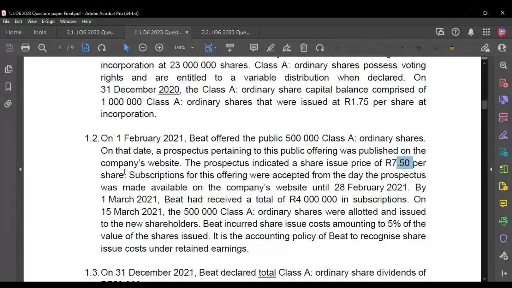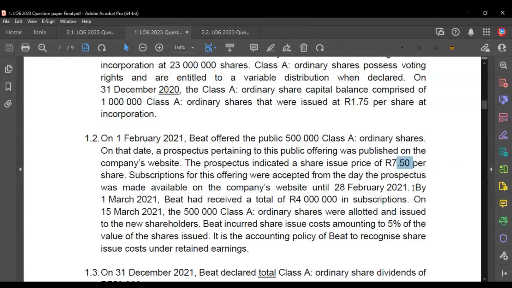Then you can have an oversubscription where there's too many people that apply for shares or subscribe for shares, and we don't have enough shares to issue, right? So that's called an oversubscription. And then in a very, very rare situation, you can just have a subscription of shares or an application of shares that is equal to the amount that you offer. Now, that very rarely happens in practice. Instead, in practice, you either have an over or under subscription of shares.